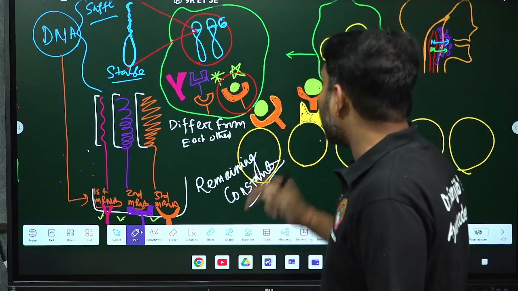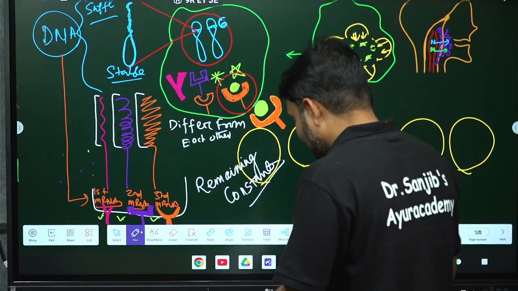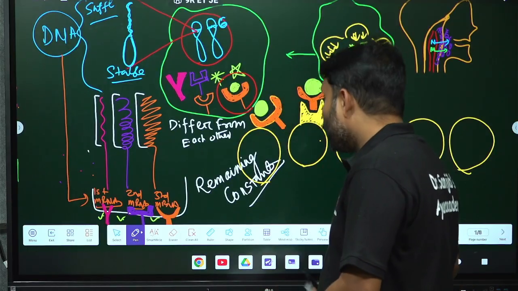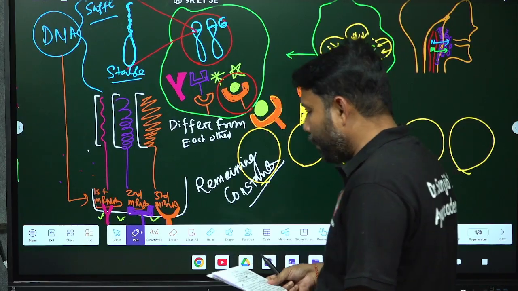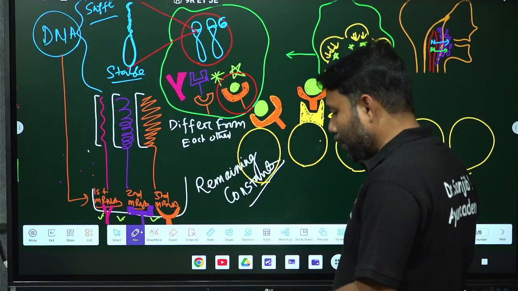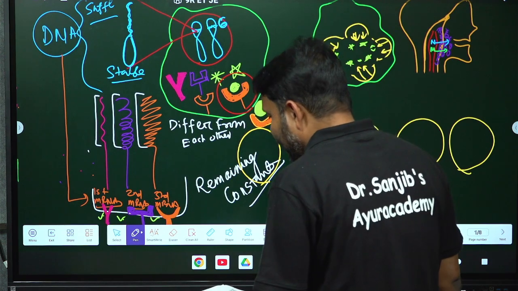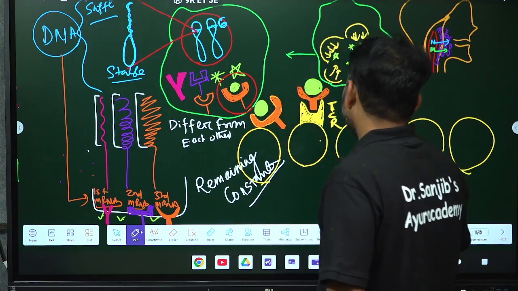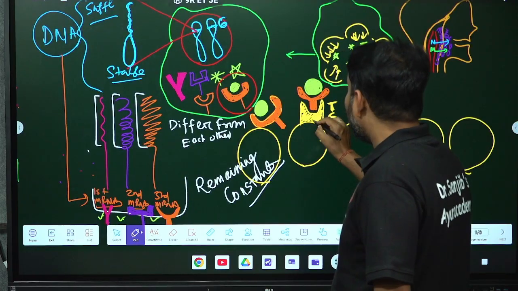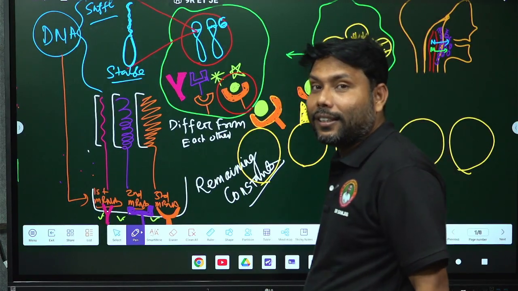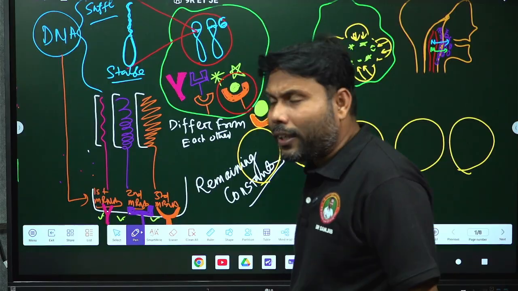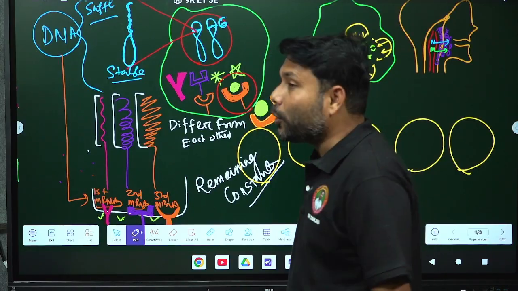So here two things are coming: the T cell has two types of sensing parts. On the surface of the T cell there is an antigen recognizing unit. Antigen recognizing unit means whether the antigen is properly processed or not.